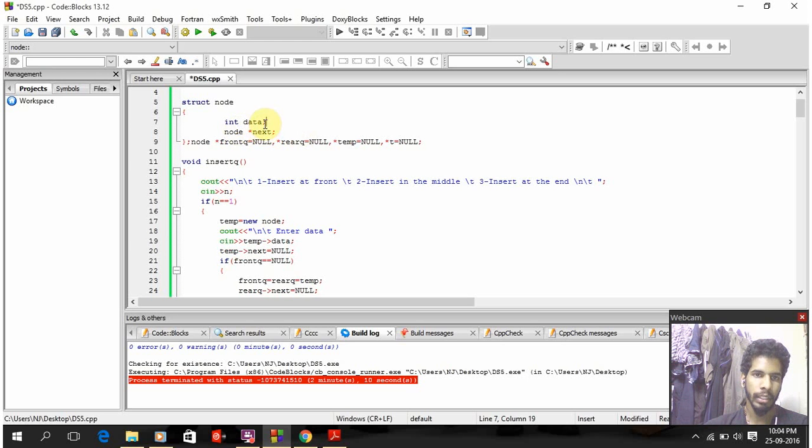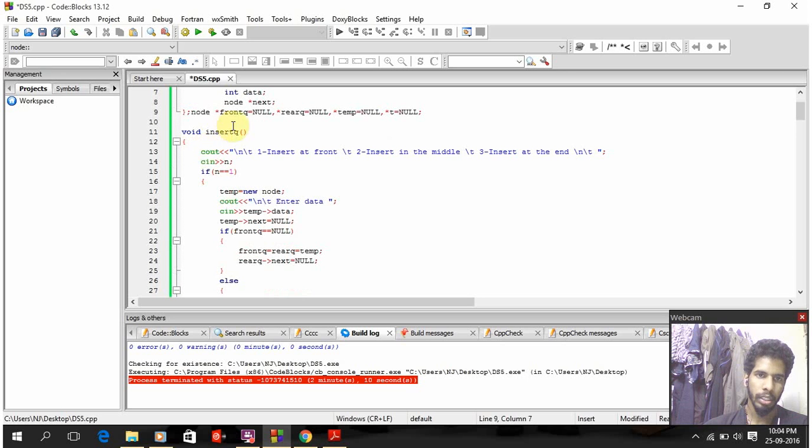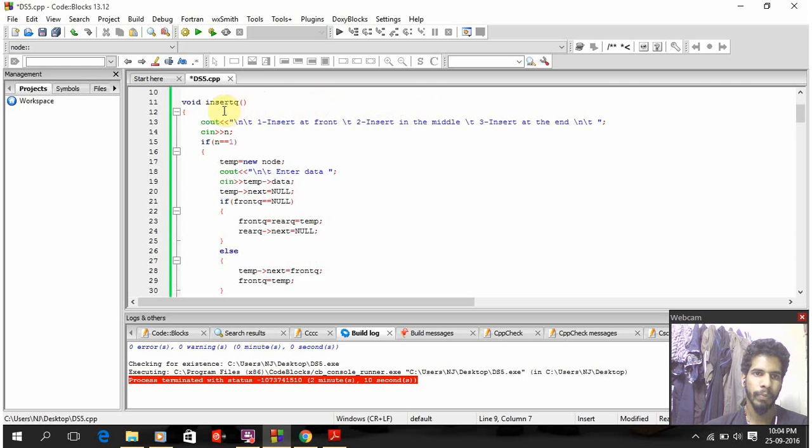Then I have created a pointer variable next of type node. Then I also initialized the front queue, rear queue, temp, and t, which are pointer variables, and initialized all of them to null.